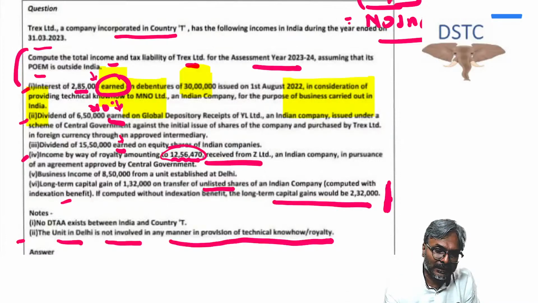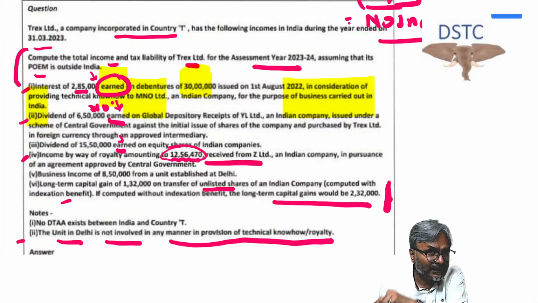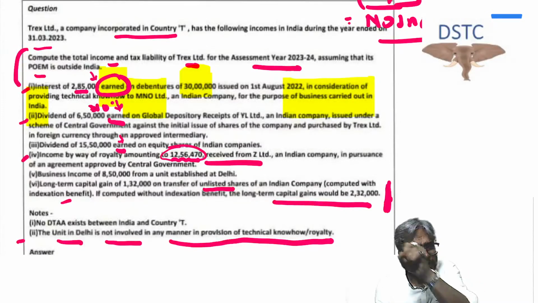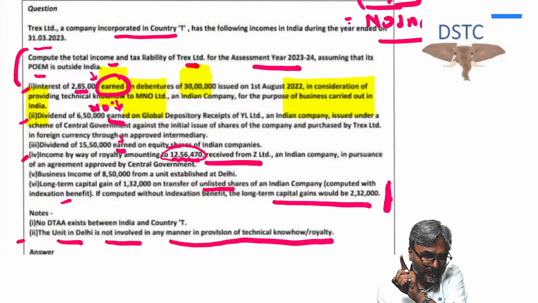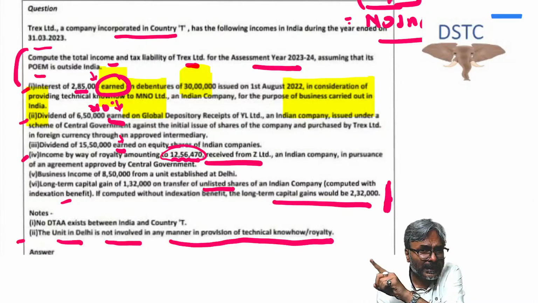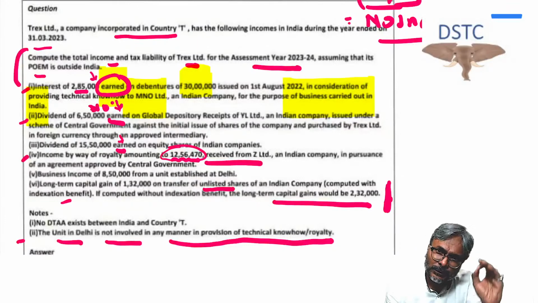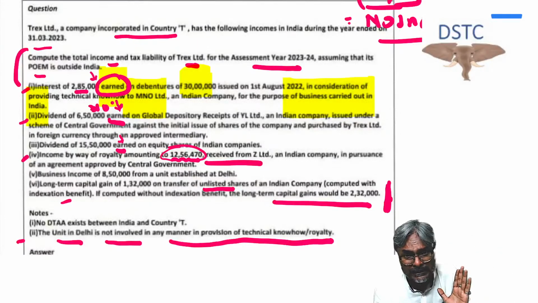But still, though you will not do grossing up in that question, you will still write a note. What is the note? We are assuming that this amount received is the gross amount and not the net amount. This note has to be given in this context. I hope that all of you are clear with this one.